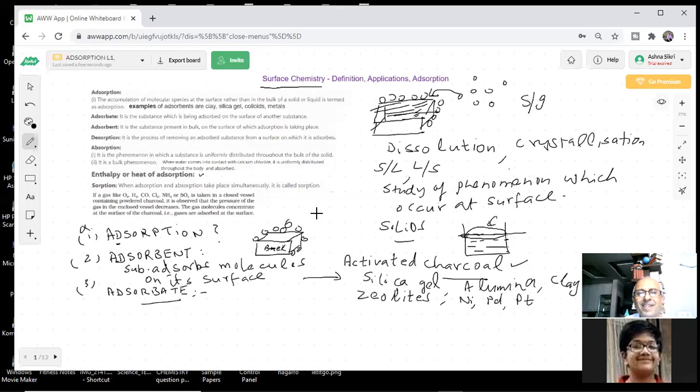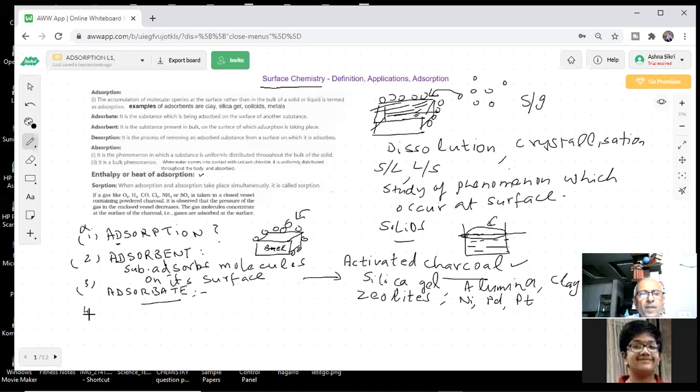The substance which gets adsorbed, these gas particles which are getting adsorbed, is an adsorbate. Oxygen, hydrogen, chlorine, ammonia, nitrogen, all these gas particles get adsorbed on the surface of solids. Even on the surface of liquids, molecules get adsorbed.